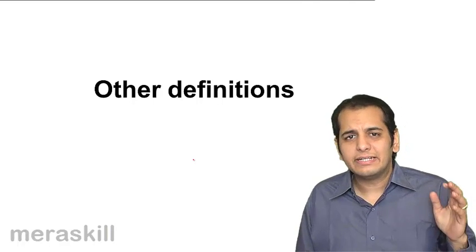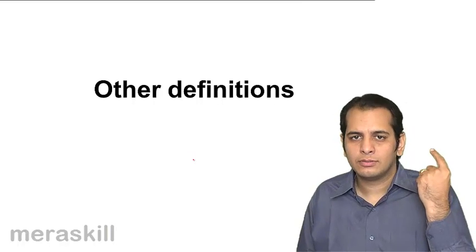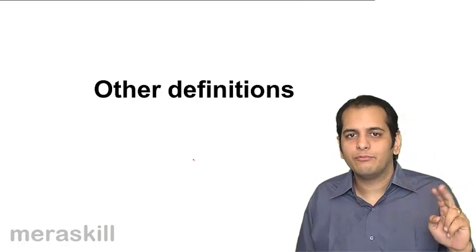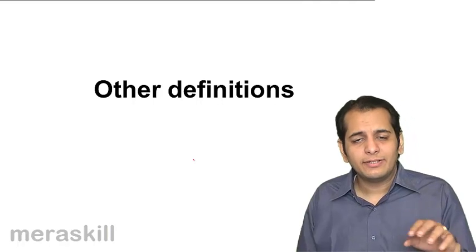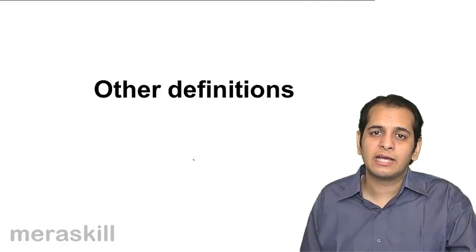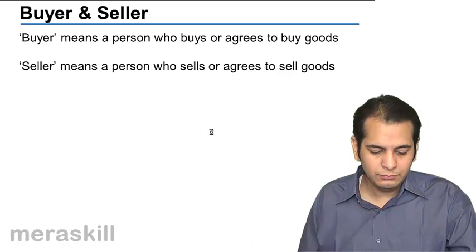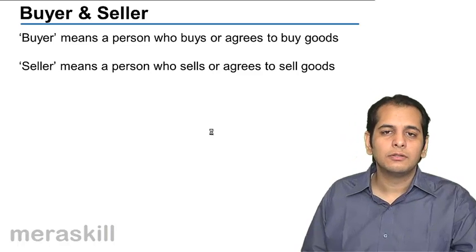Now we have already covered two definitions. The first was the contract of sale, the second was goods. Now let us try to cover other definitions which are given by the Sale of Goods Act 1930. The first of those is buyer.